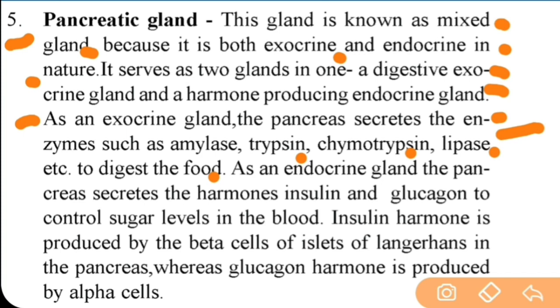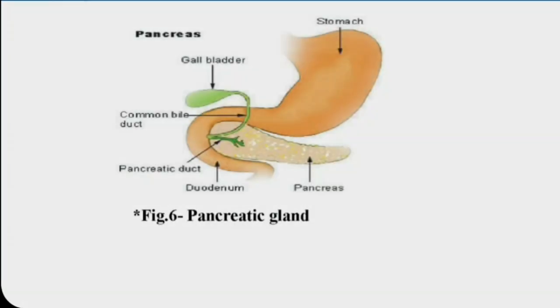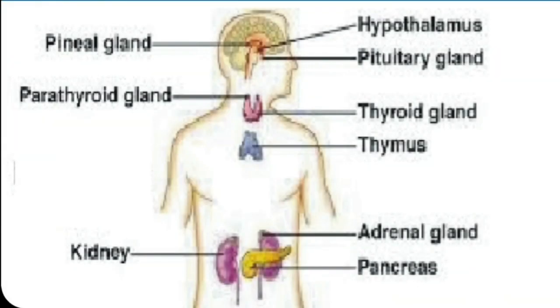As an endocrine gland, the pancreas secretes the hormones insulin and glucagon to control sugar levels in the blood. Important point. Insulin hormone is produced by beta cells of islets of Langerhans in the pancreas. Important point. Glucagon hormone is produced by alpha cells. So, this is pancreas just below the stomach. This is thymus gland.